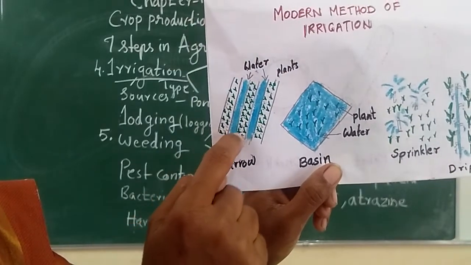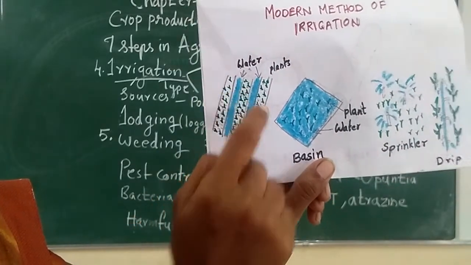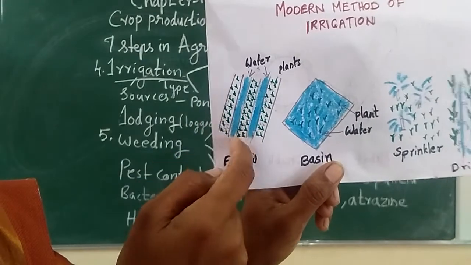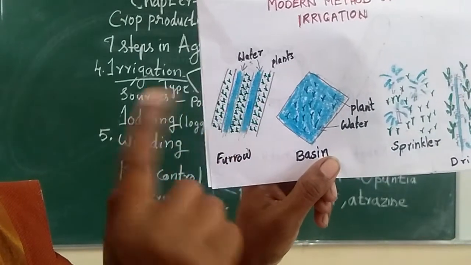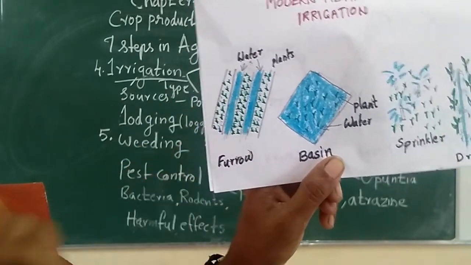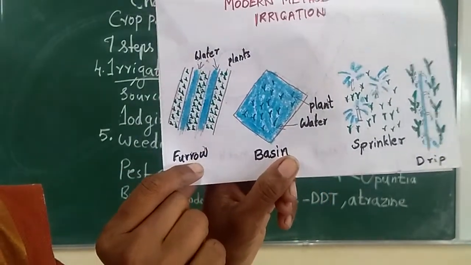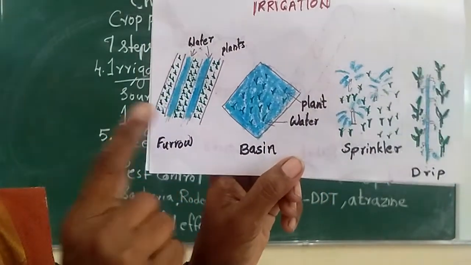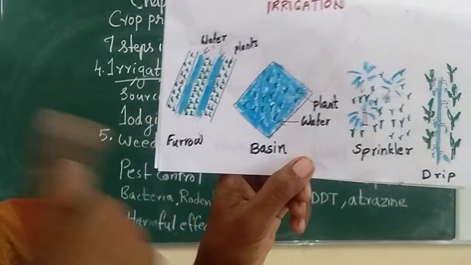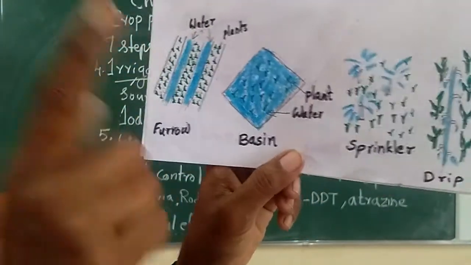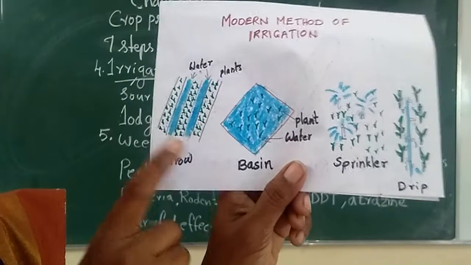So water is continuously flowing in between the crops, and the plants on both sides of the channel get the water. Such irrigation is called what? Furrow irrigation. From time to time you can give water, so you select this furrow. If you want to see, even now you can see this irrigation around you.